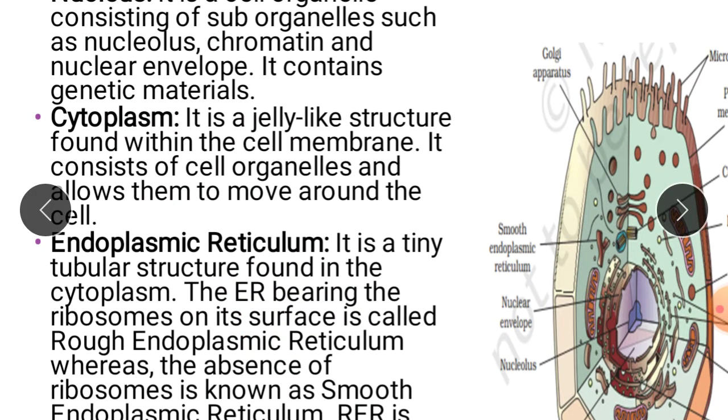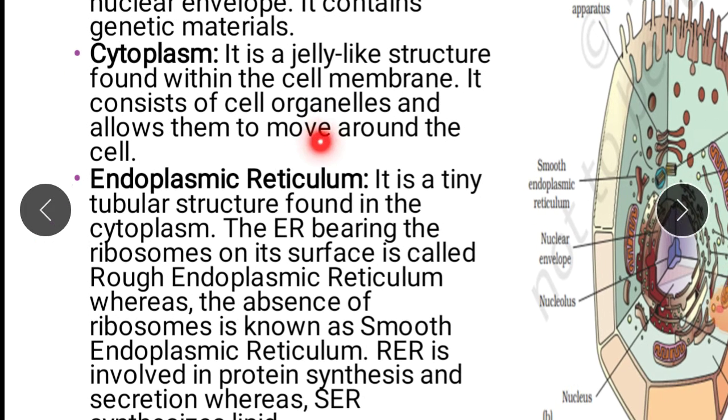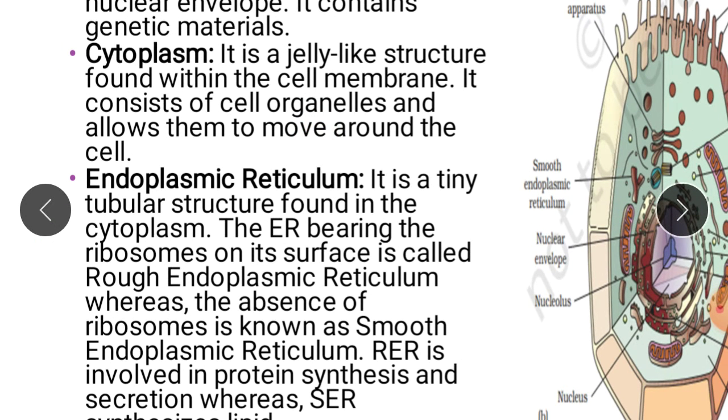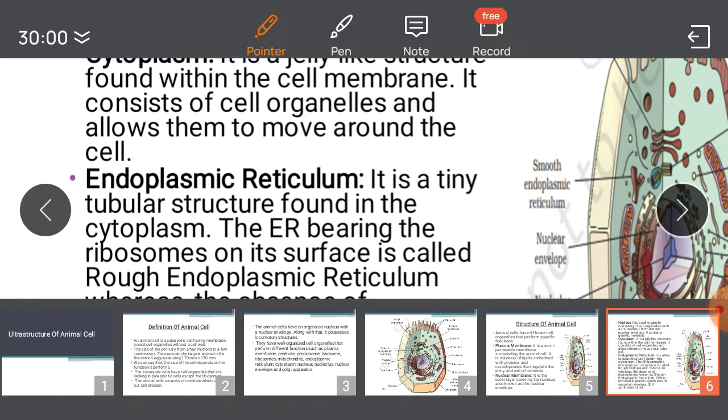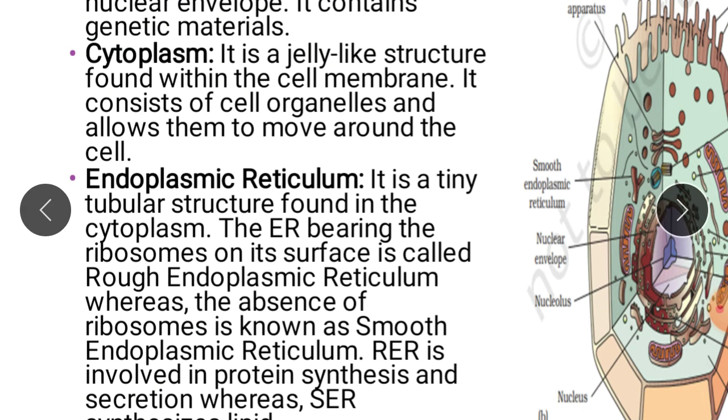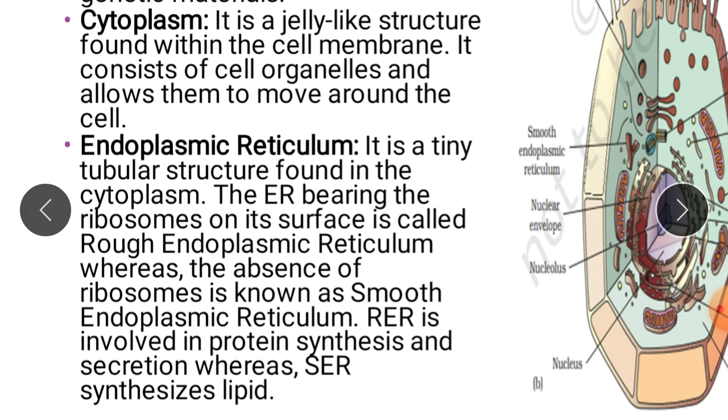Next, cytoplasm. Cytoplasm is a jelly-like structure found within the cell membrane. It consists of cell organelles and allows them to move around the cell. So, between the nucleus and cell membrane, the cytoplasm is present, a gel-like structure where all chemical reactions are occurring.